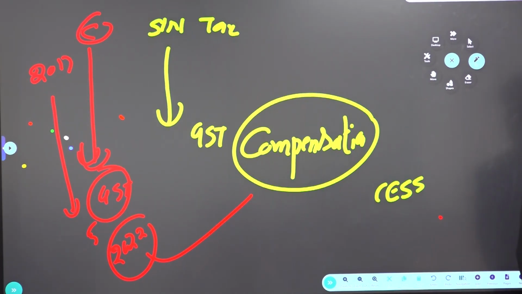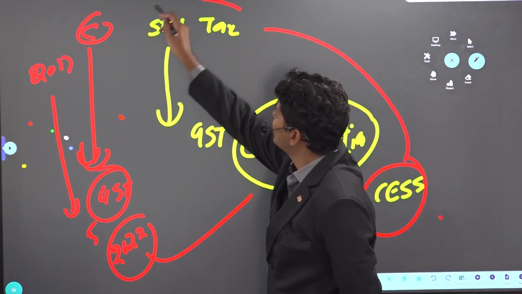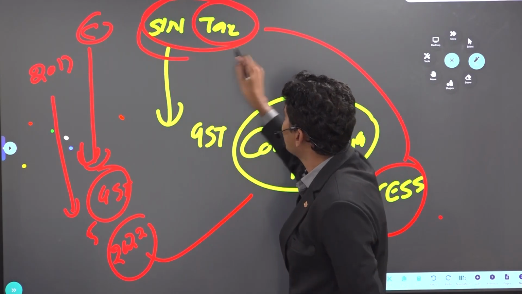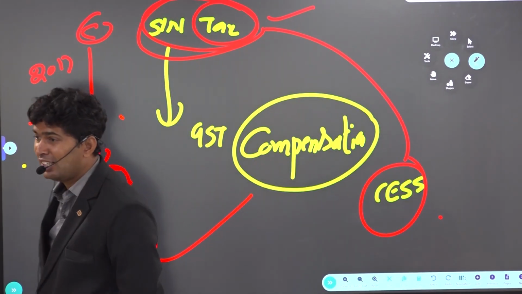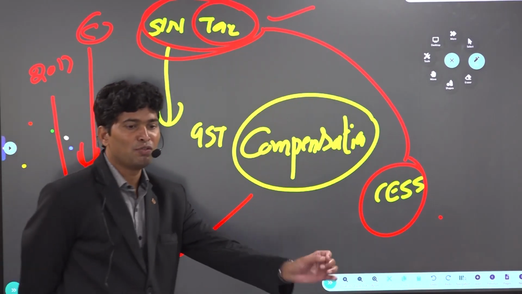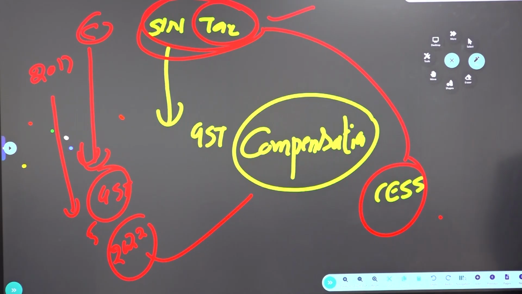What is the meaning of cess? It should be collected for a specific purpose. So this GST compensation cess will be collected on sinful goods. That's the reason why the tax is called sin tax. Pan masala, tobacco, intoxicants. So if you consume sinful goods, tax collected on that is called sin tax. So GST compensation cess will be collected on consumption of harmful goods. When you are seeing a movie, it will come: smoking and drinking is injurious to health.